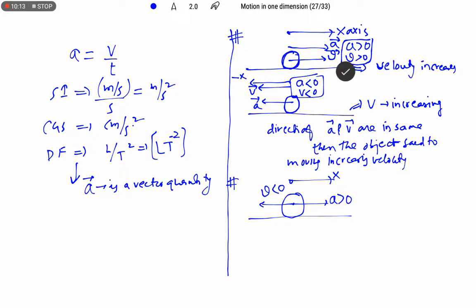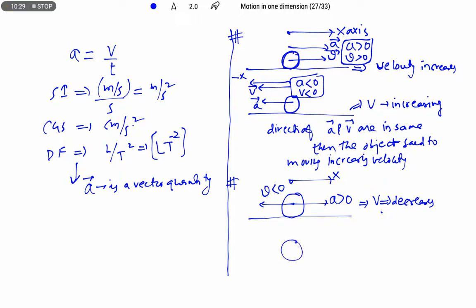But here one is positive and another one is negative, then we can say the velocity of the object will decrease. That means slowly the velocity of the object is going to be reduced, finally coming to rest.